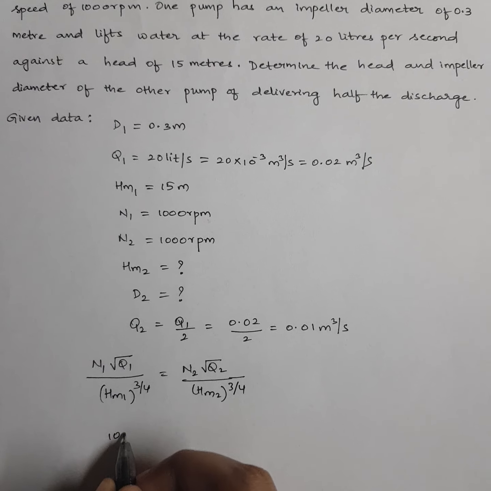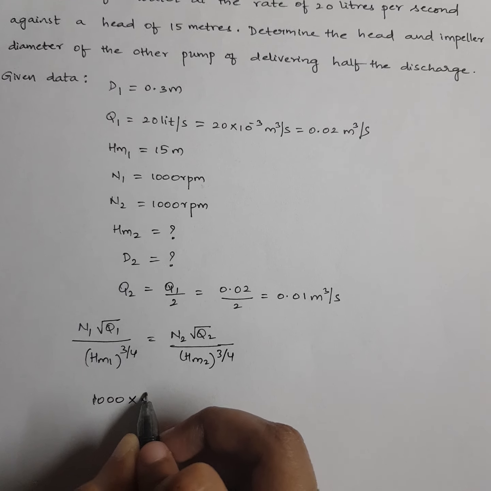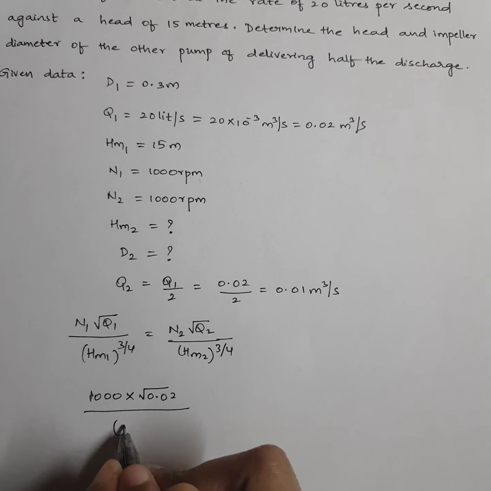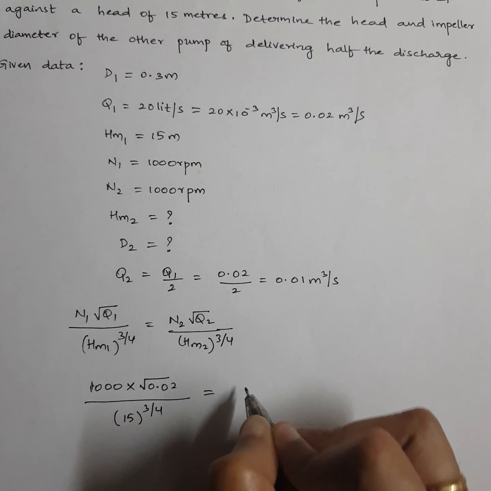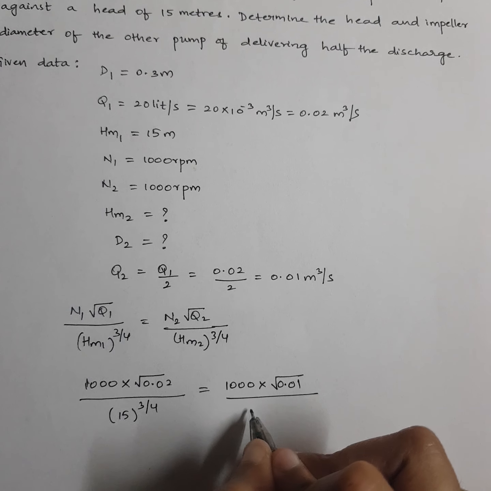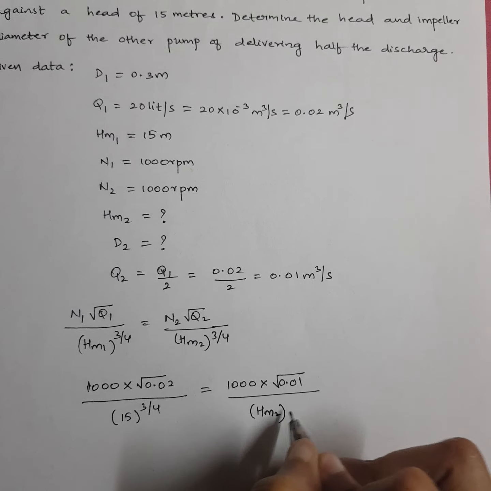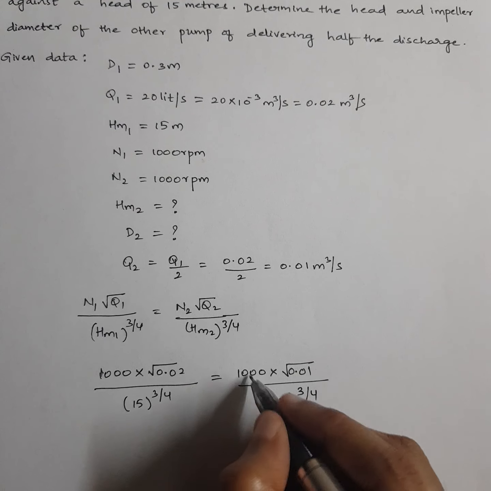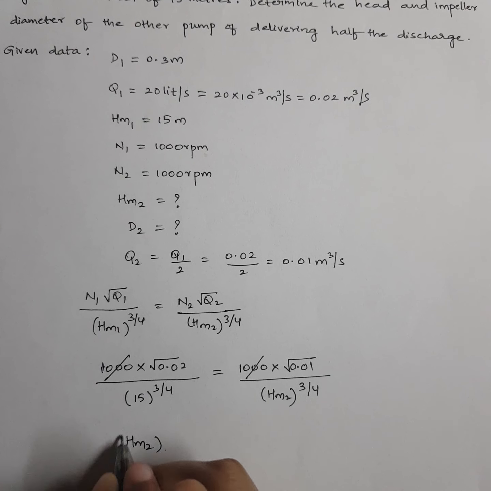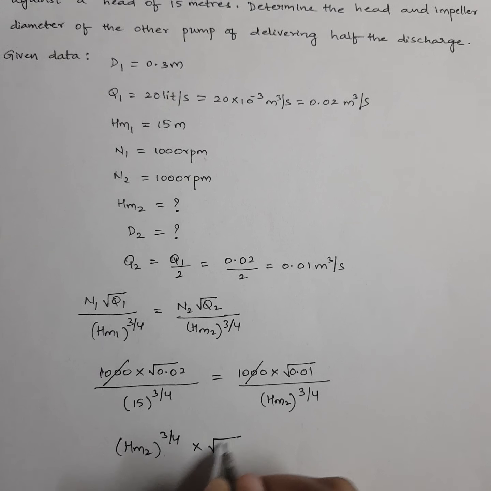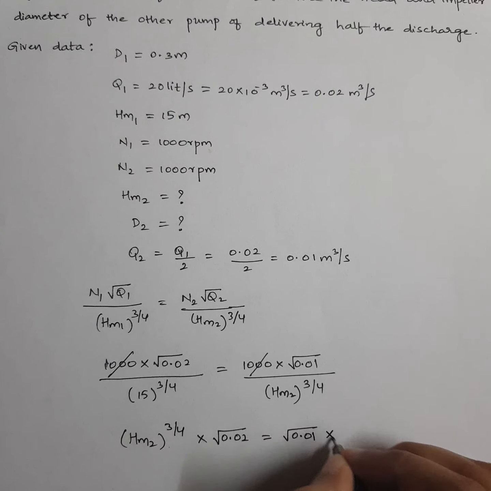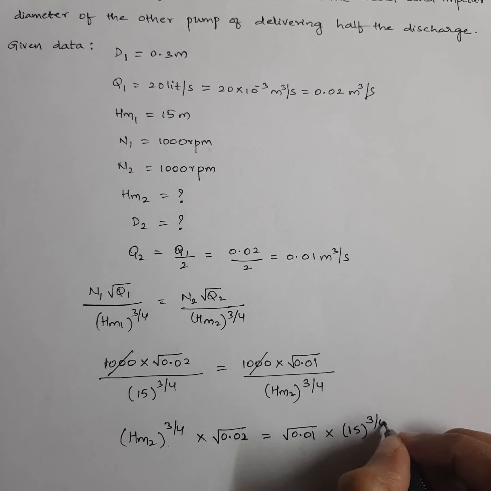What is N1? 1000 into root of what is Q1? 0.02 divided by what is HM1? 15 power 3 by 4 is equal to N2, which is also same, right? 1000 into Q2 is 0.01 divided by, we don't know HM2. Now it's very simple, right? The only unknown for us is HM2. We can calculate. First 1000 and 1000 will get cancelled. So it will be HM2 power 3 by 4 into under root of 0.02 will be equal to under root of 0.01 into 15 power 3 by 4.